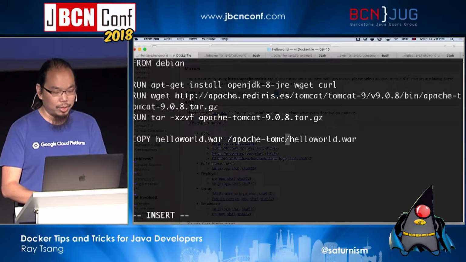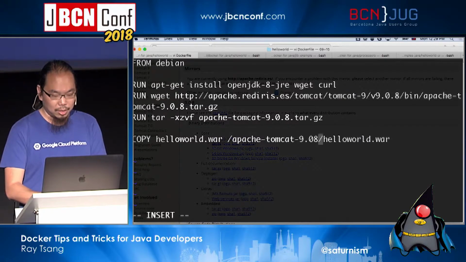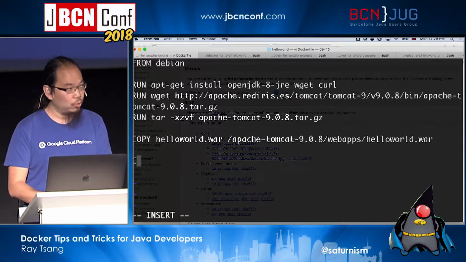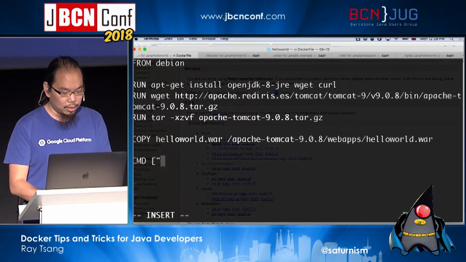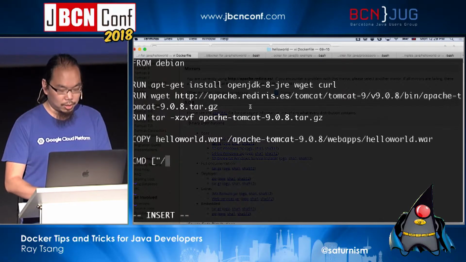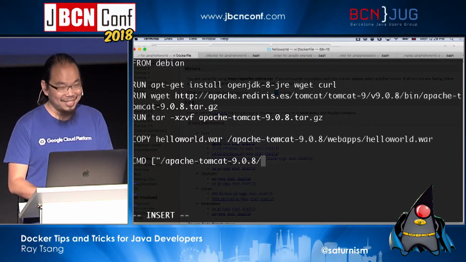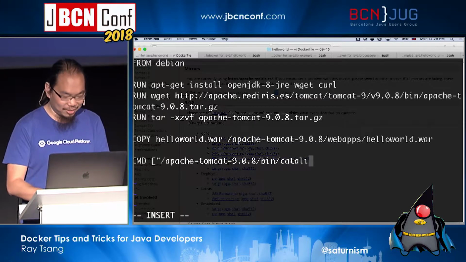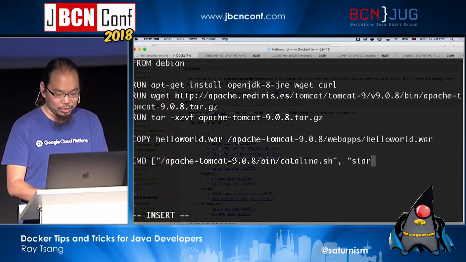So you can see that we can go through this exercise until we have this entire thing up and running, right? So for example, I need to put the war file into the webapps directory. And then finally, when we run this Tomcat environment, I think we do something like, does anyone remember how to start Tomcat? Anyone? No? Nobody starts Tomcat here. I think it's catalina.sh, right? And then start, I think.